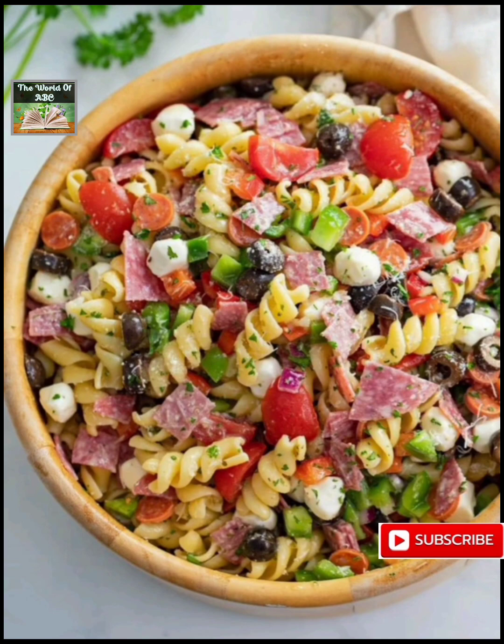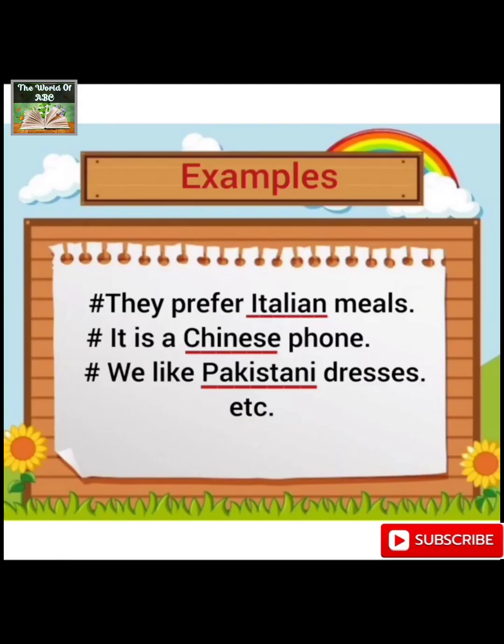For example, in the form of sentences, they prefer Italian meals. Now, Italian is the origin of the noun meals. It is a Chinese phone. We like Pakistani dresses. Pakistani is a descriptive adjective, and further it is adjective of origin that has been used to modify the dresses.